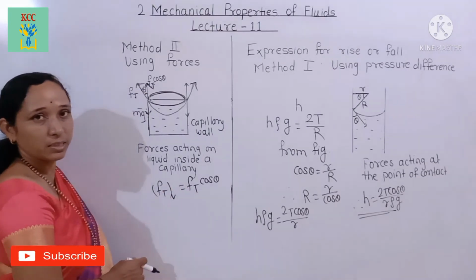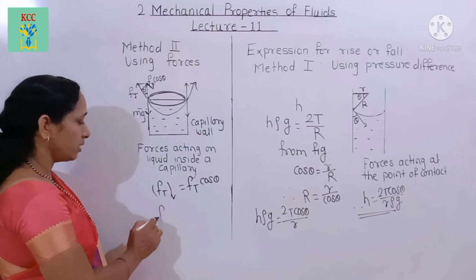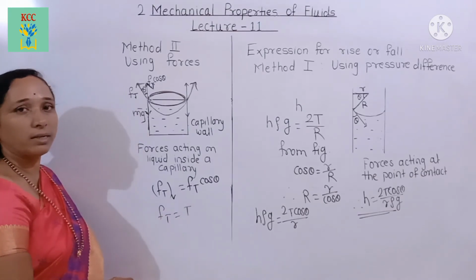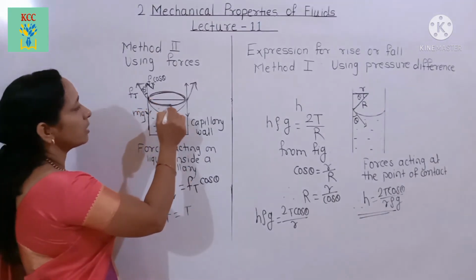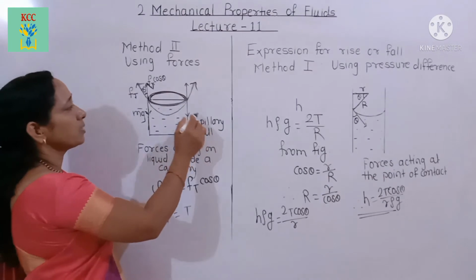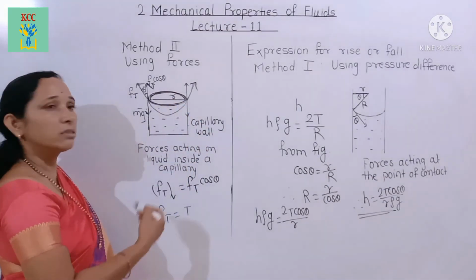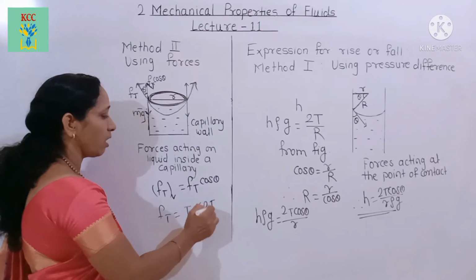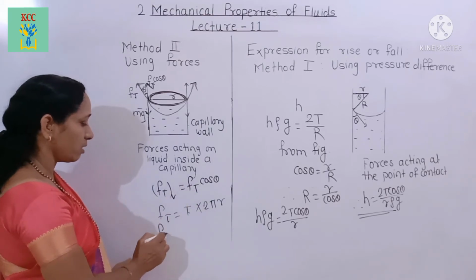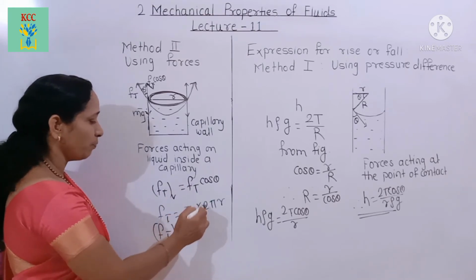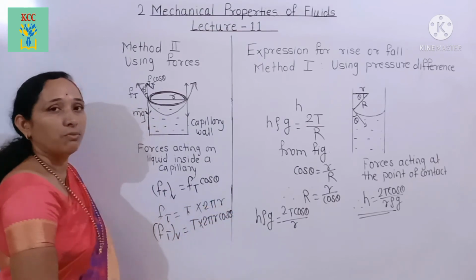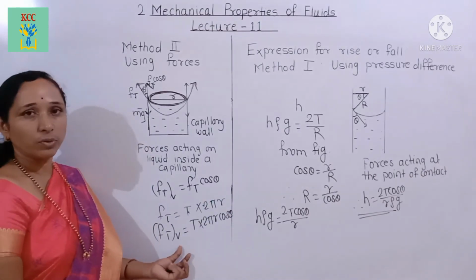Now here T is the surface tension, therefore Ft is equal to surface tension into length in contact. The length in contact is equal to the circumference of the liquid. Suppose r is the radius, then the circumference is equal to 2 pi r. This is the Ft force, and therefore the vertical component, Ft vertical, is equal to T into 2 pi r into cos theta. This is the vertical component of the force.